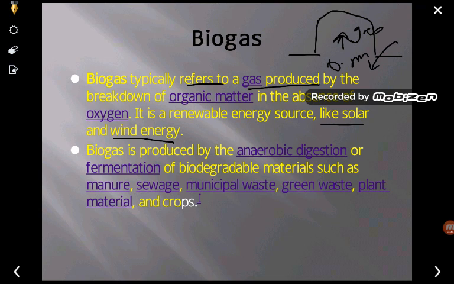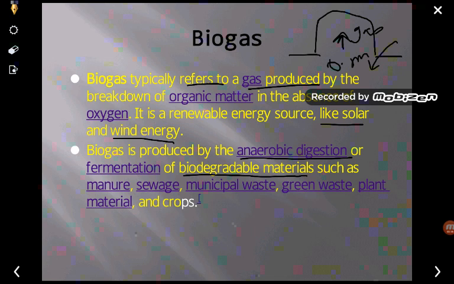Certainly this is one of the sources of energy which can be utilized nowadays in order to reduce the pollutants in the atmosphere. Biogas is produced by anaerobic digestion. Always remember that biogas is the gas produced by means of anaerobic digestion or fermentation of biodegradable material. So here the waste is also utilized, and it stands for the generation of energy.